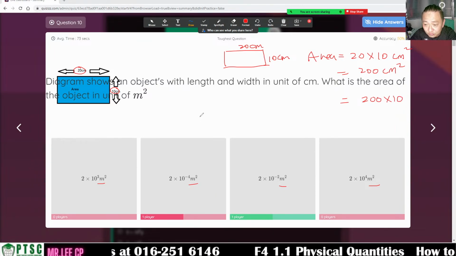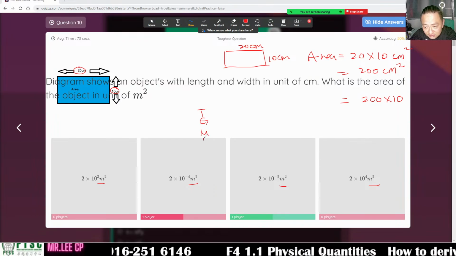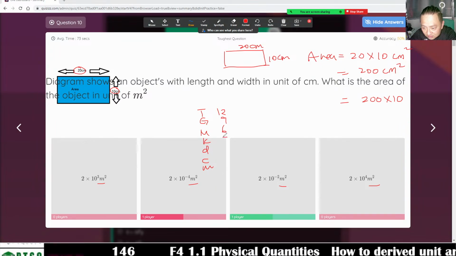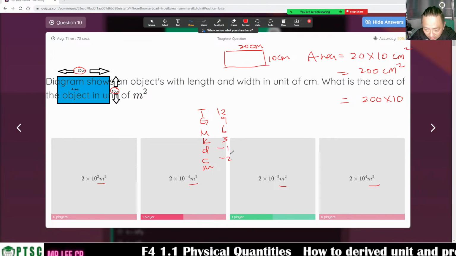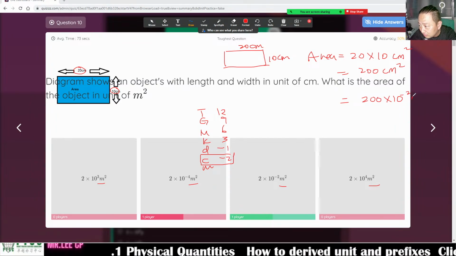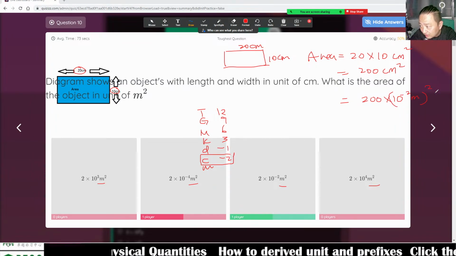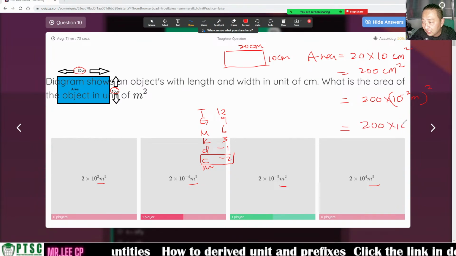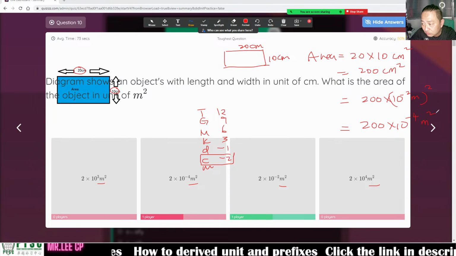Centi is negative 2: the green monster king drink chocolate milk, 12, 9, 6, 3, negative 1, negative 2. So times 10 to negative 2 meter, and then I need to square it. What will I get? 200 times 10 to negative 4 meter square.